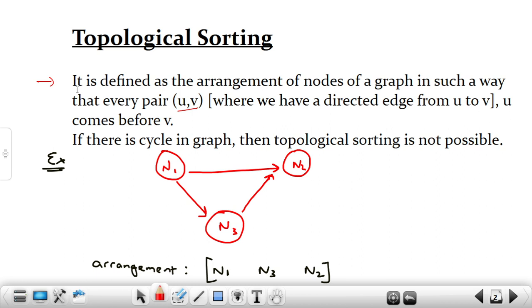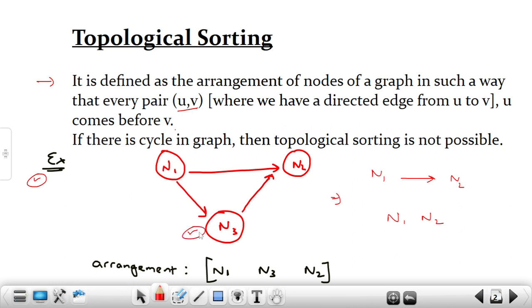It says that topological sorting is defined as the arrangement of nodes of a graph in such a way that for each pair U V, where we have a directed edge from U to V, U comes before V. Let me explain with this example. Here we have a graph which has three nodes N1, N2 and N3. Now whenever we have a pair, let's say N1 and N2, here we have a directed edge from N1 to N2, right? So I will write the arrangement like N1 and N2.